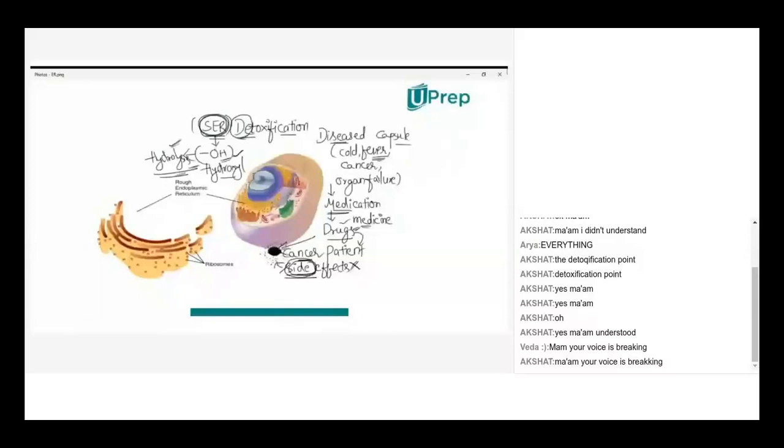The remaining part of the drug activity will be controlled when hydrolysis happens. The hydrolysis will make the remaining part of the drug, which shows the side effect, solubilized. Only the effective part will act on the effective position. Okay?